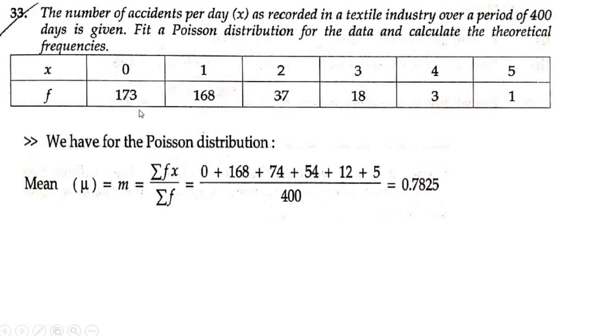Add all the values of the frequency here. So 173 plus 168 plus 37 plus 18 plus 3 plus 1. This will sum up to 400. So that is equal to 0.7825. So what is m now? m is equal to 0.7825.